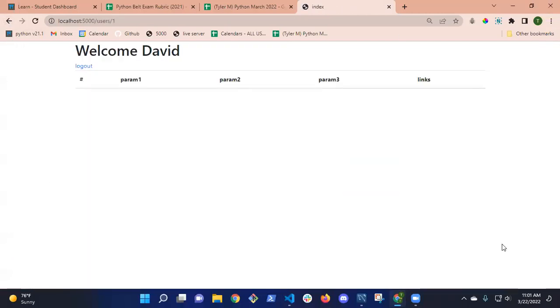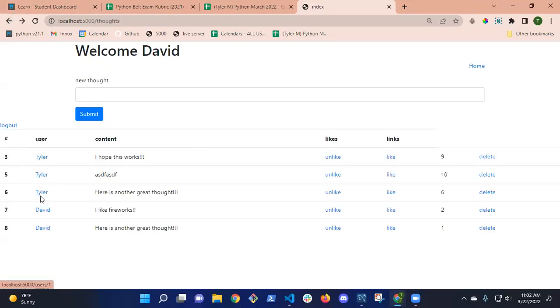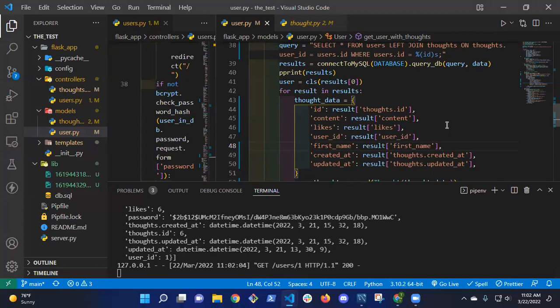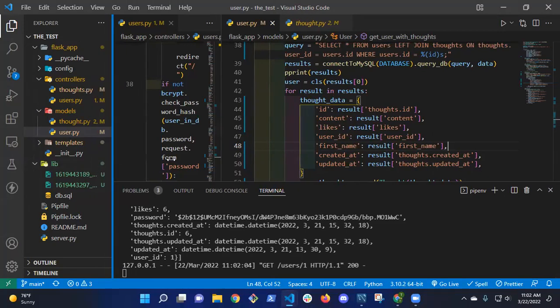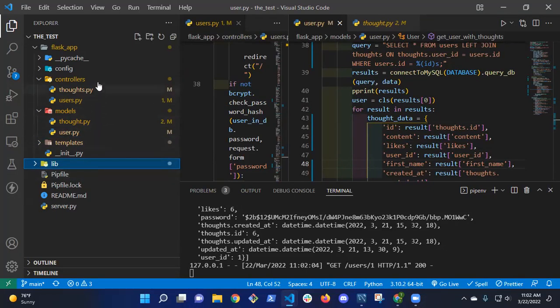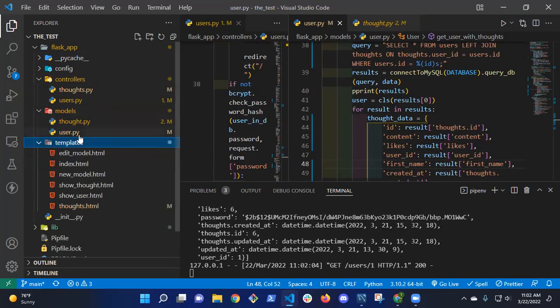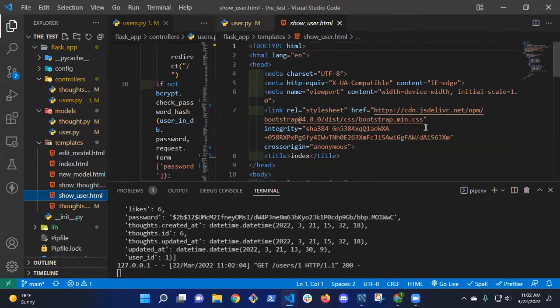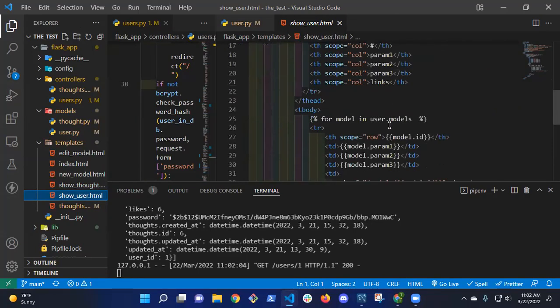Okay, so going back, finally, but my thoughts aren't showing up. And I clicked on it and it says David. So that's a problem. So I click on Tyler, it says David. Actually, that's fine because David's the one who's logged in, but I need to be able to list Tyler's thoughts. So where do I do that? So I'm going to show user. And I should be getting the thought here.